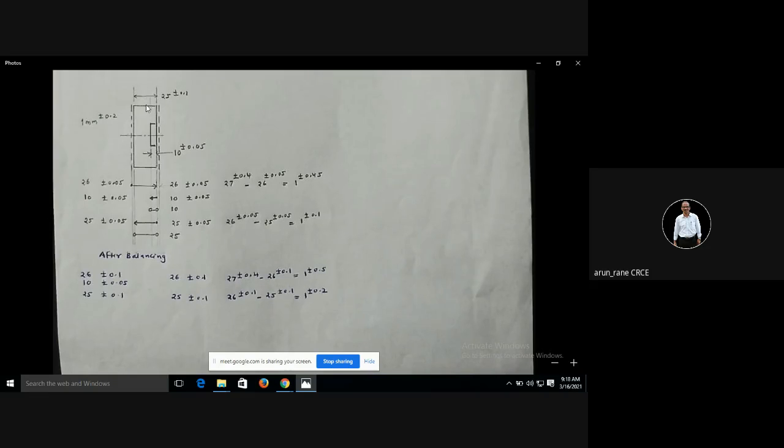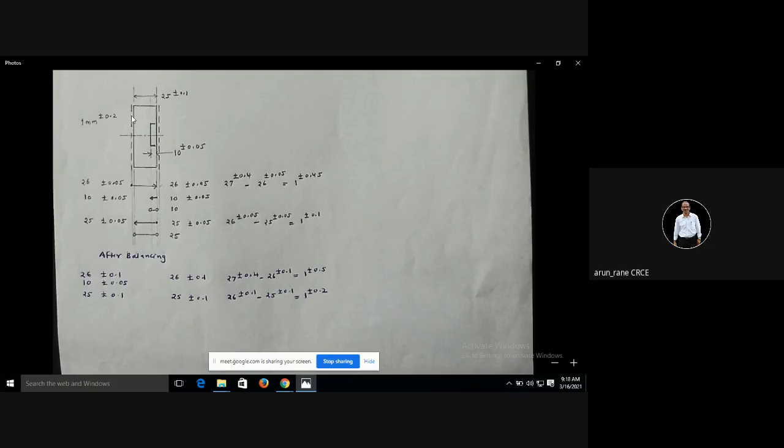Let us say that this diameter of the disc is say 50 mm diameter, and the counter bore is say 20. This has not been mentioned, this 50 diameter and this 20 diameter, because whatever diameter you are setting up for the tool, that dimension you are going to get. You are going to get here and you are going to get here. Chart you are making only for the length. Now the depth of this counter bore is say 10 and the tolerance given is plus minus 0.05. The total thickness of the workpiece is 25 plus minus 0.1.